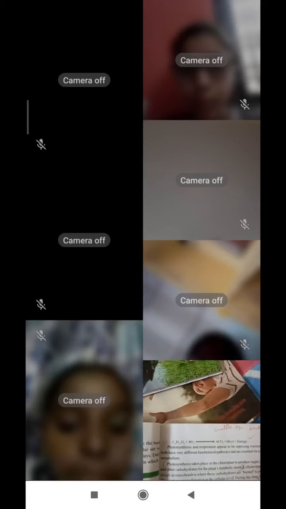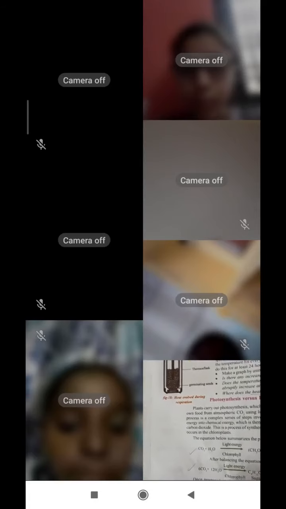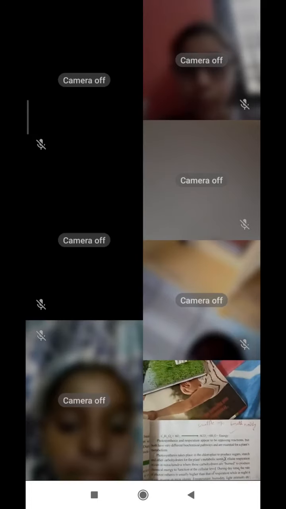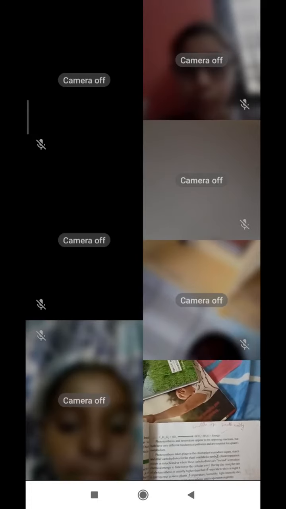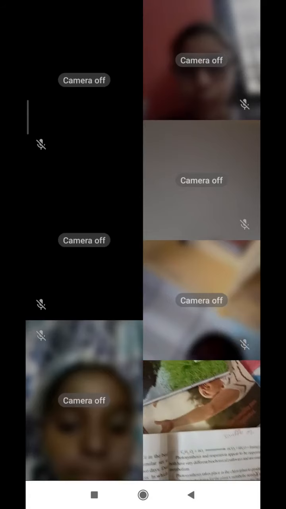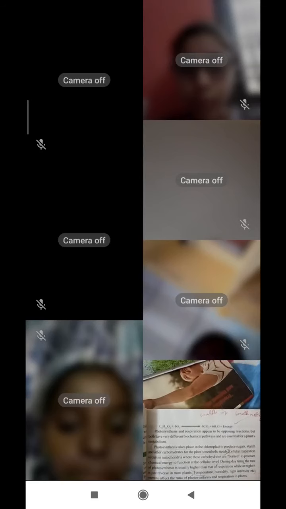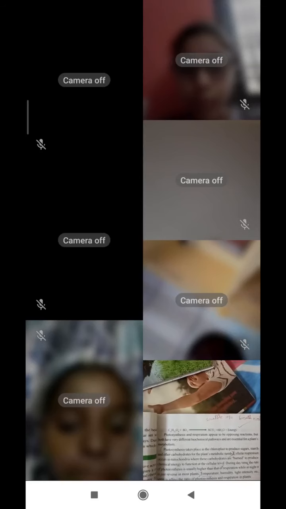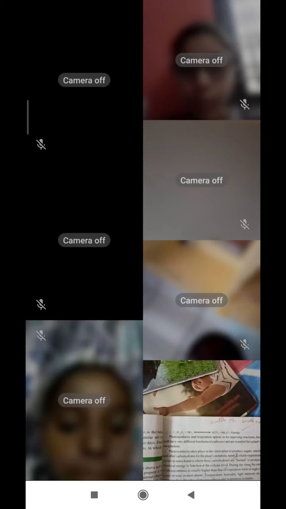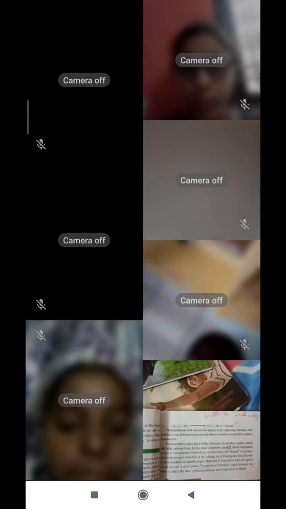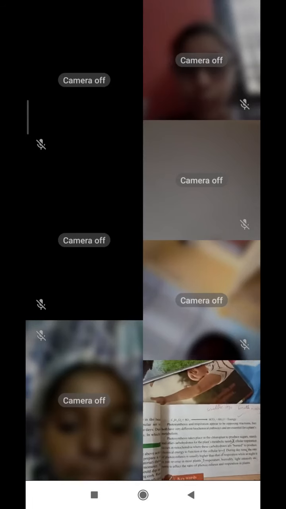Just exactly reverse. Here the input is carbon dioxide, and here in the output carbon dioxide comes. This way you can write both the equations. The respiration equation is this one. This also you should learn by heart. C6H12O6 plus 6O2 gives rise to 6CO2 plus 6H2O plus energy. This is the equation for respiration.